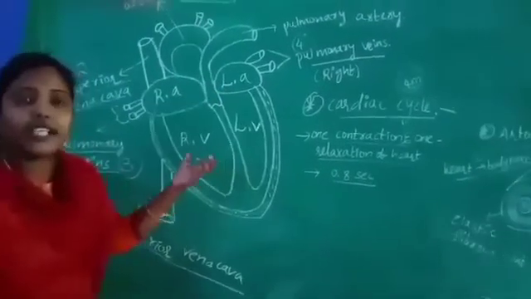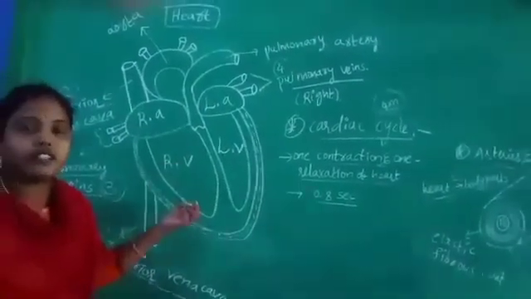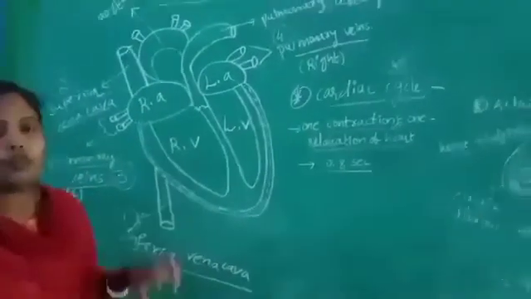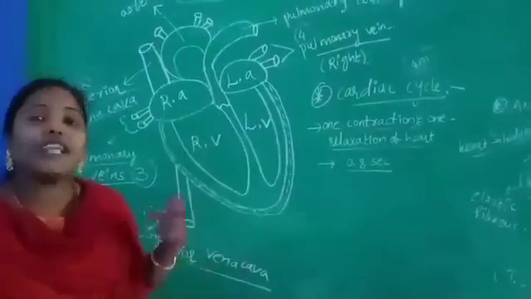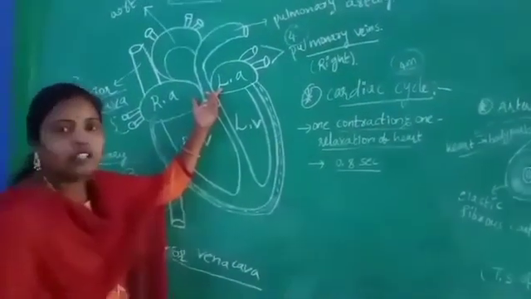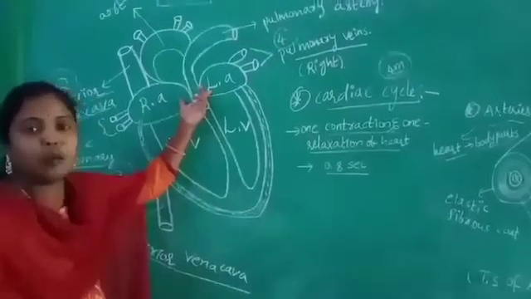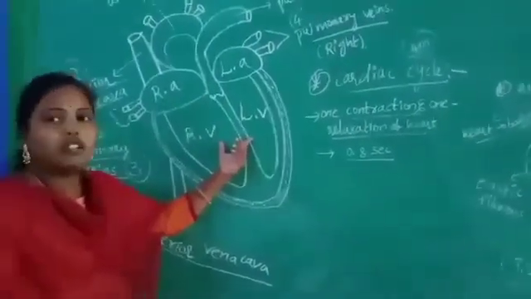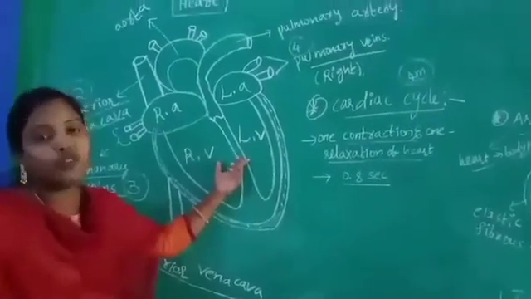When these atria are contracting, they push the blood very forcibly into the right and left ventricle.